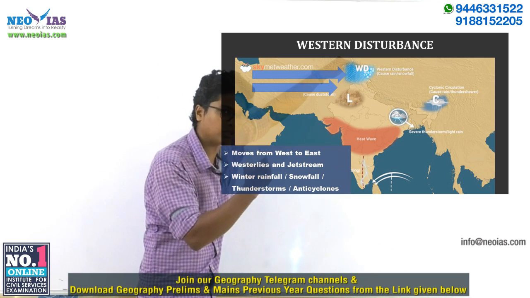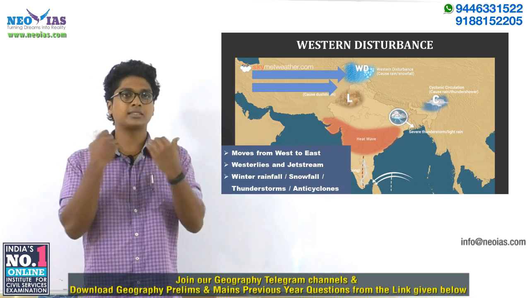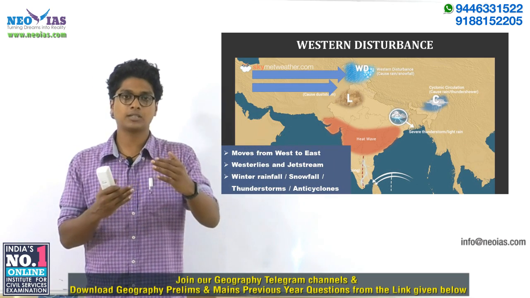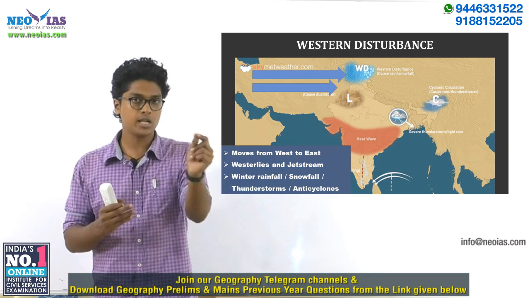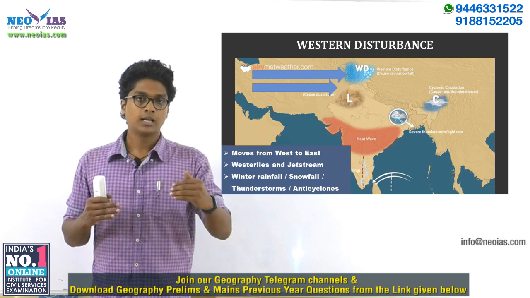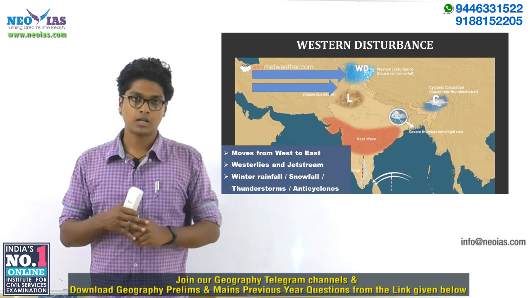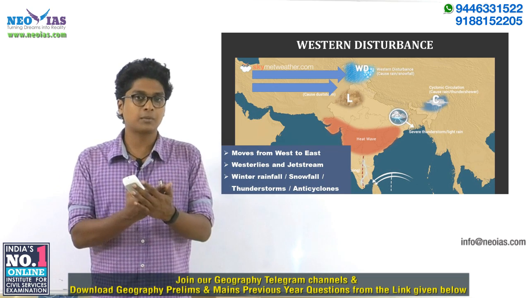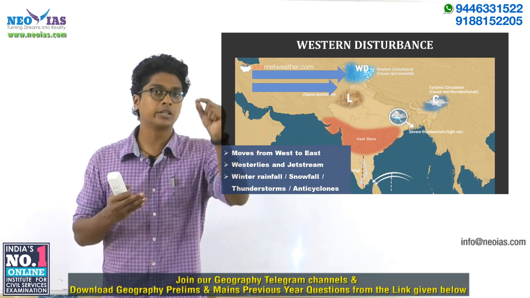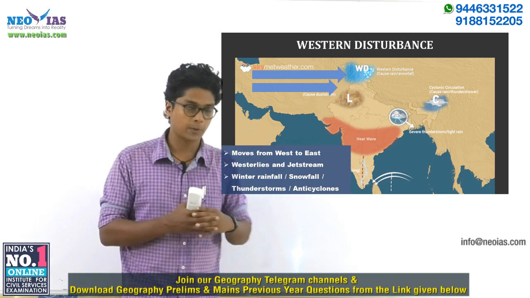So the influence of western disturbance on India will be very minimal. But if there is a statement like "western disturbance is only during winter season," that's wrong, right? But there is another statement like "western disturbance is mainly affecting India during winter season," which is actually correct. Or you can otherwise say western disturbance's effect is minimal during the monsoon months or summer months, which is actually correct, right?